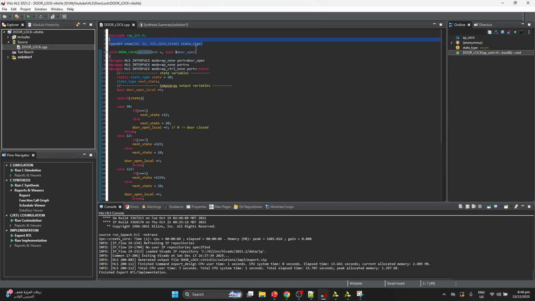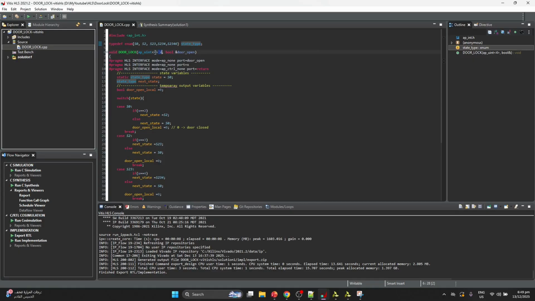This is our state machine declaration in HLS, where typedef enum and then the number of states we defined in our project, and then state_type.